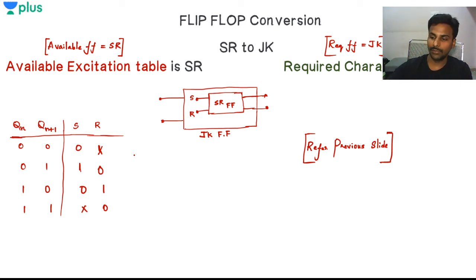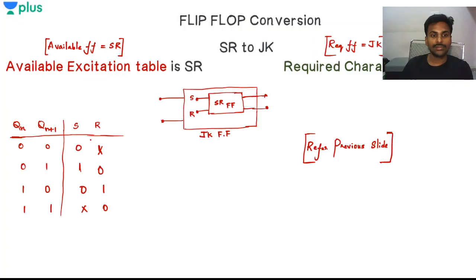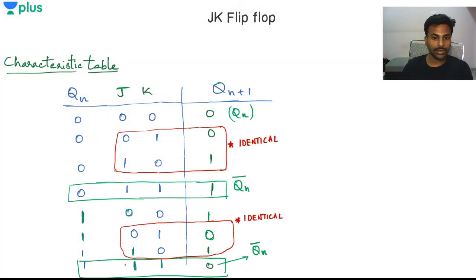Final table means which table? I am preparing the one table for the final flip flop, which is the JK flip flop. So the combination table, after processing, will give me a JK flip flop made out of the SR flip flop. For that flip flop, I need to make a table right now. So what is that table going to look like? I'll just use these values, Qn and J, everything we have over here, and try to see that.